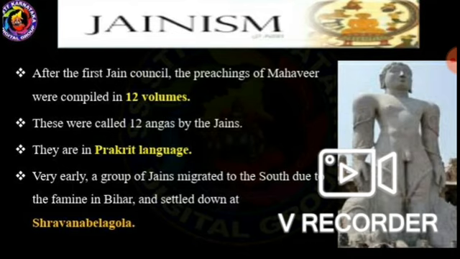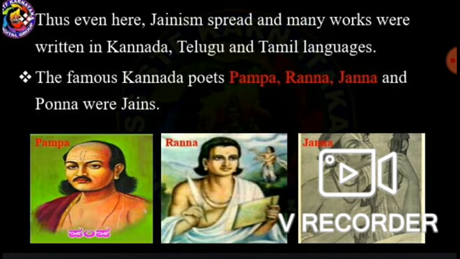Very early, a group of Jains migrated to the south due to the famine in Bihar and settled down at Shravanabelagola. Thus Jainism spread here too, and many works were written in Kannada, Telugu, and Tamil languages also.